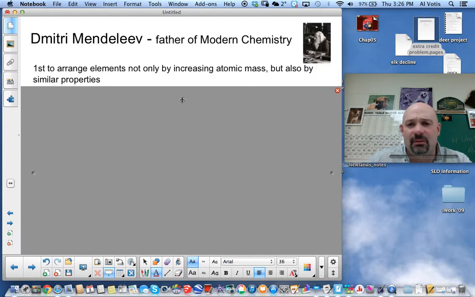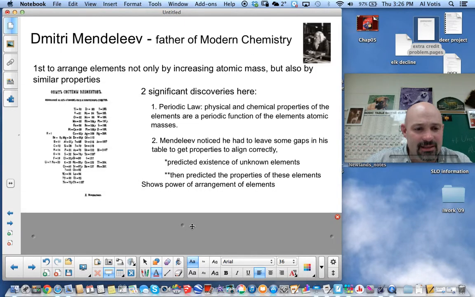He's the very first person to do something no one else had done before, as he arranged elements not only in increasing atomic mass order, but also by properties. Something a little bit different. He had elements in a column with increasing atomic mass and in rows that had similar properties. On the left-hand side, you can see it's even in Russian, some of it up here. You can see his elements: hydrogen, beryllium, boron, carbon, nitrogen, oxygen, fluorine. That's our first column on the table, or first row, and their atomic masses in this case. Similar properties went across the row.